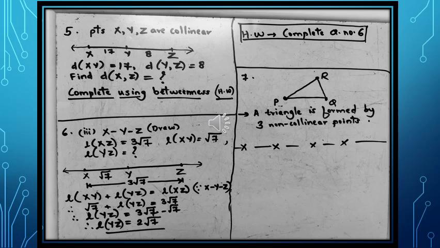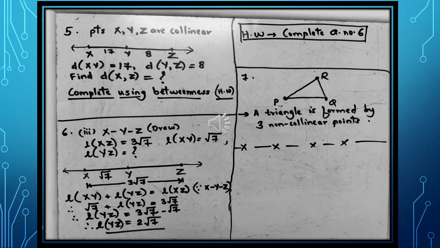Since we are given the condition Y lies in between X and Z. Substituting the distances given, root 7 plus length YZ is equal to 3 root 7. Therefore, length of YZ will be equal to 3 root 7 minus root 7, and therefore we get on subtraction length YZ is equal to 2 root 7. I hope this question is quite clear. Try to solve the other two sub-questions, question number 1 and question number 2 for homework using the same concept.